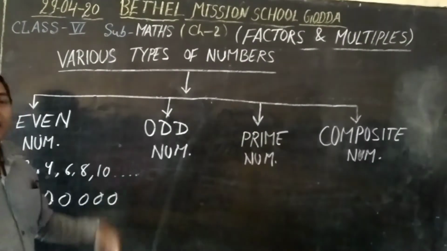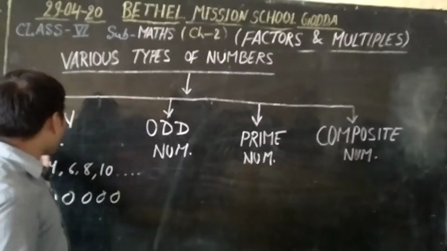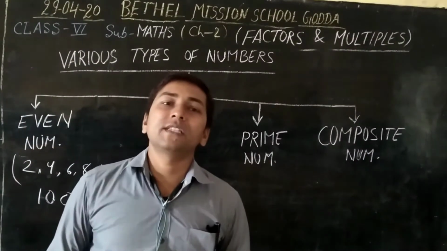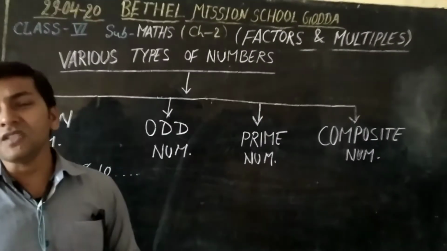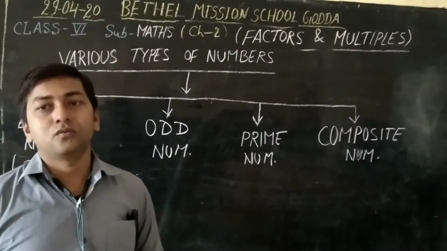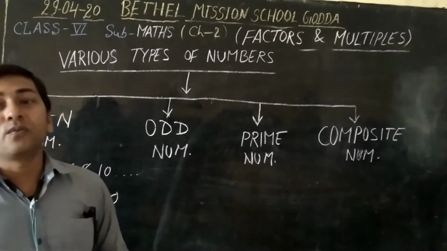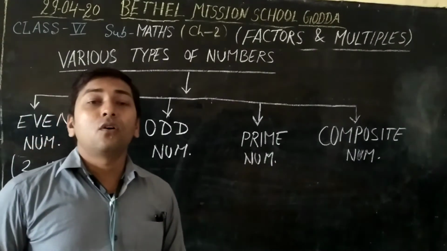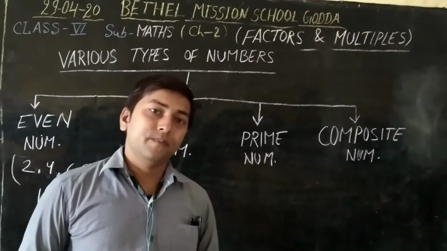Okay. So odd number. Now an odd number is just the opposite of an even number. Means numbers which are not exactly divided by 2. Numbers which are not multiples of 2 are called odd numbers.